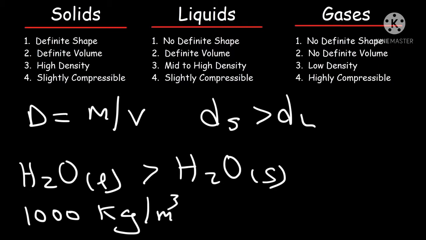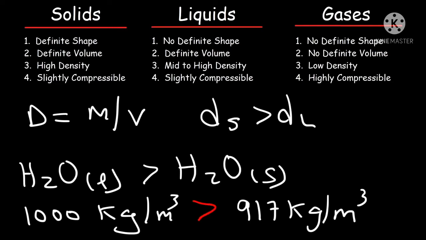Similarly, take the example of water when it is in the liquid state and when it is in the solid state. When the water is in the liquid state, its density is 1000 kg per meter cube. The same water, when it is in the solid state, that is, in the form of ice, its density decreases.